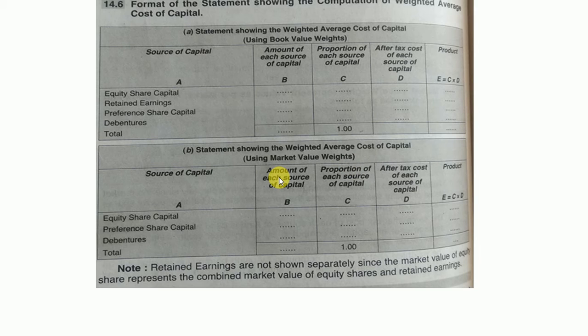While calculating weighted average cost of capital with market value weight, the amount of each source of capital is as per their current market price. So, current market price multiplied by its number, you will get the market value of each source of capital that you have to mention here in the second column. Retained earnings are not shown separately here in a market value weight, since the market value of each share represents the combined market value of equity shares and retained earnings.